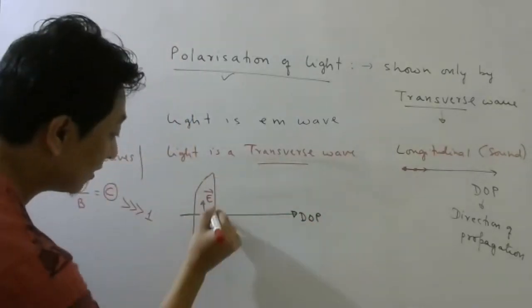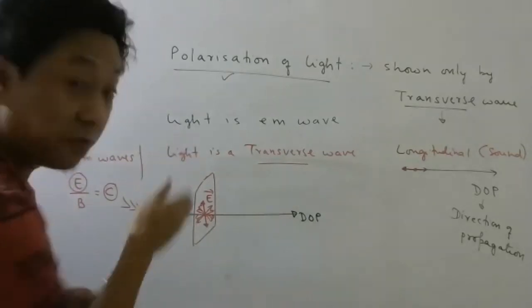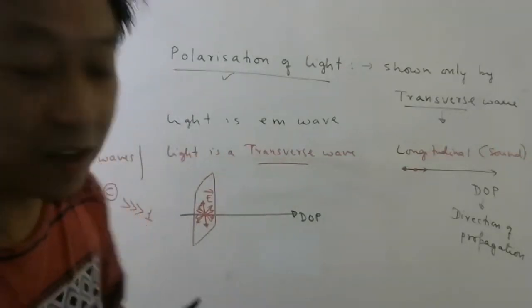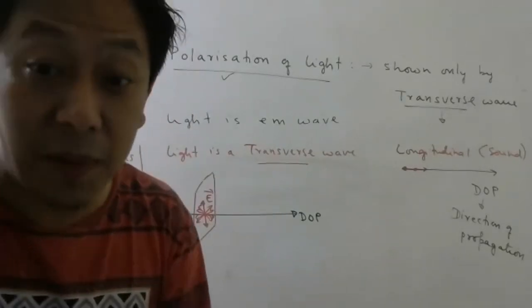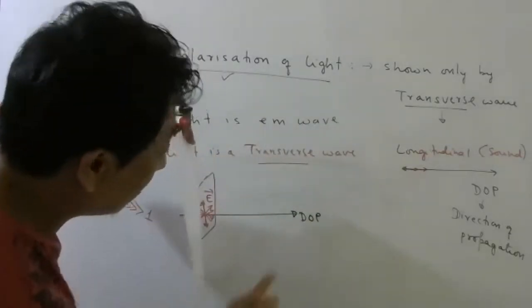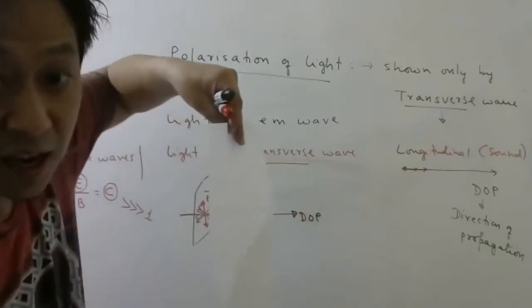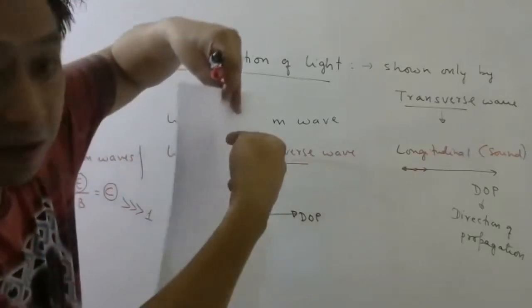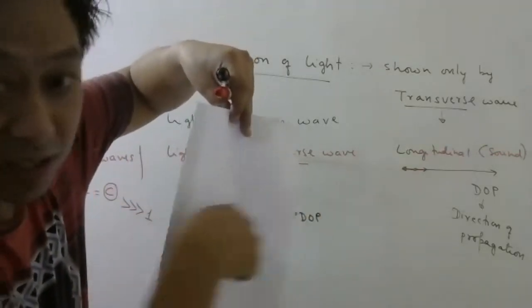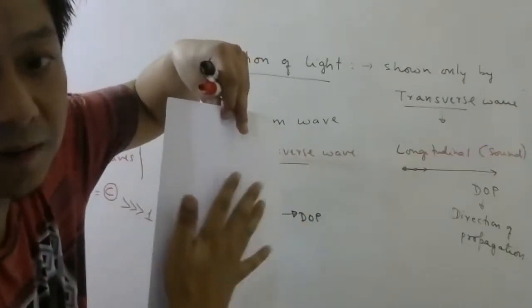So it can be here, it can be here, it can be here, but it should be confined. Confined, matlab restricted. The electric field oscillations are restricted to a plane perpendicular to the direction of propagation. So if light is propagating in this direction, you draw one plane perpendicular to this. The electric field can oscillate here, here, anywhere, but on this plane. Okay.